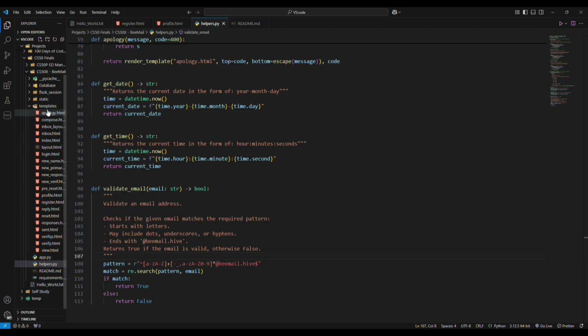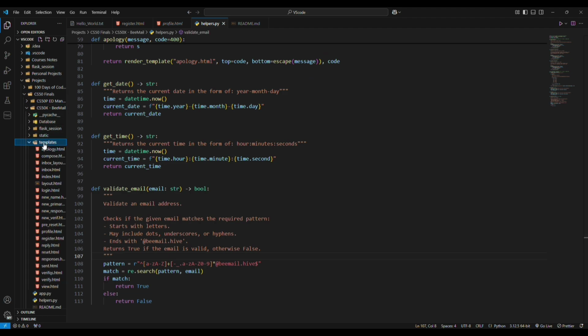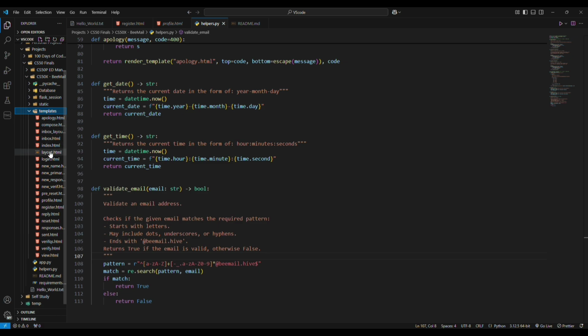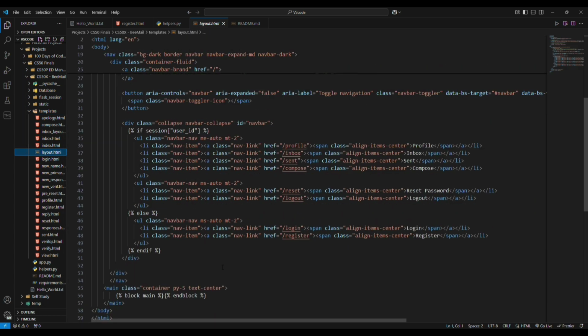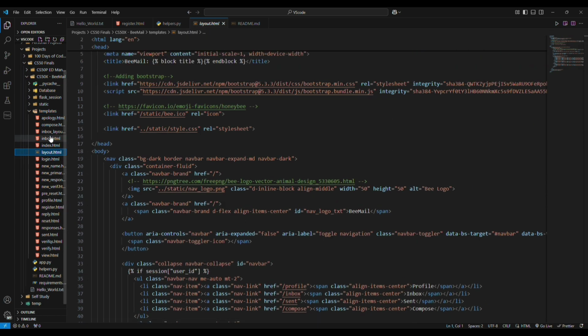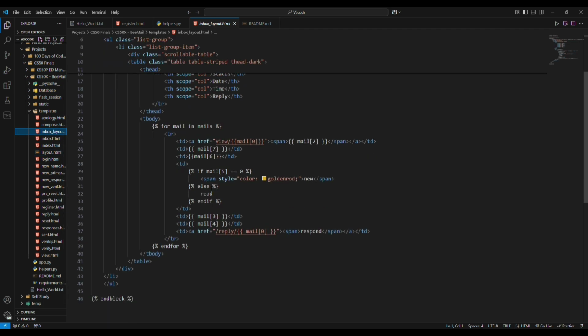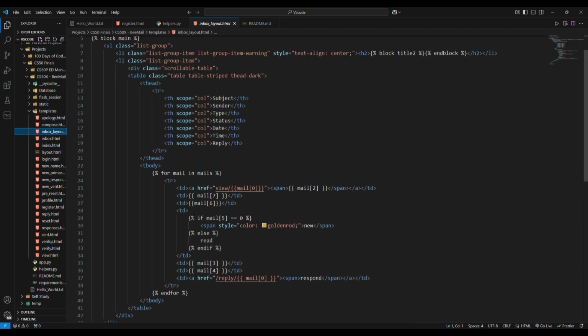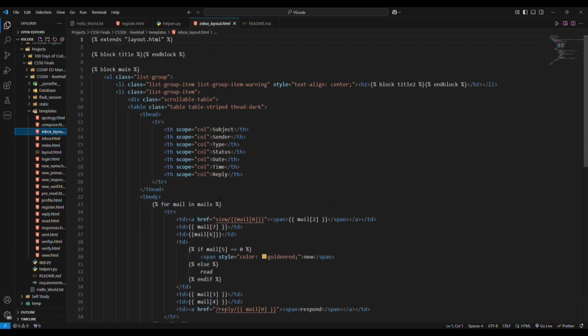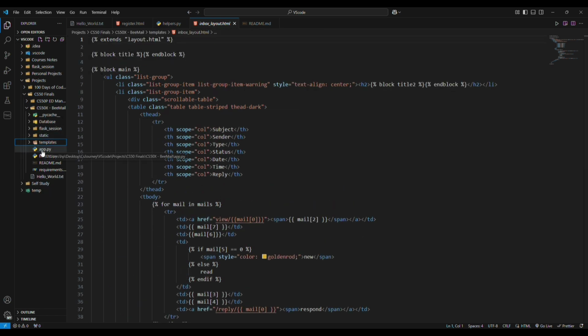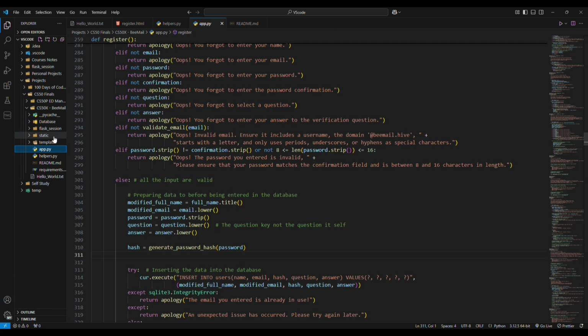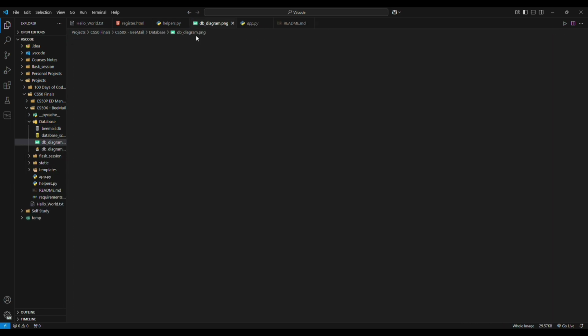And then in the templates, I did use Jinja layouts to help me type less code, or less HTML. For example, we have the main layout, and then I used another layout, which was the inbox layout, because I used a similar structure to the inbox in several places. I will mention just one problem that I faced, and before that I will go through the database structure.